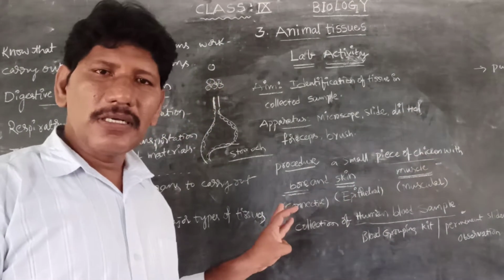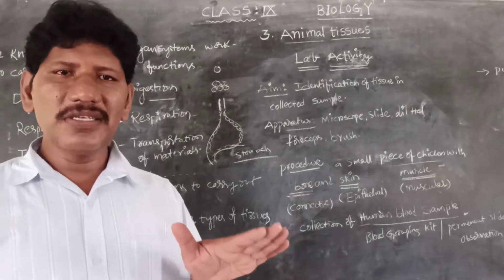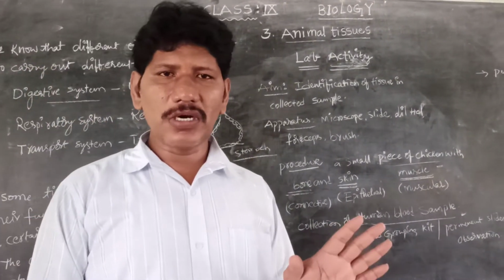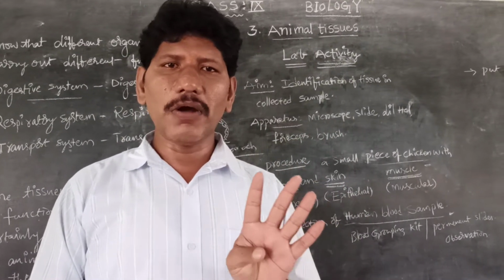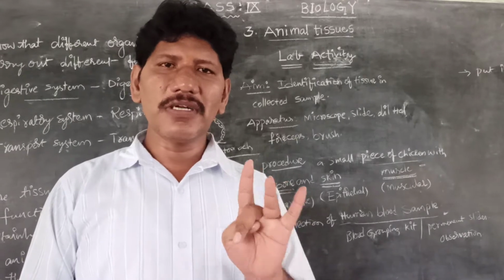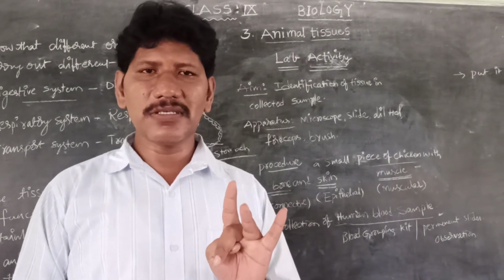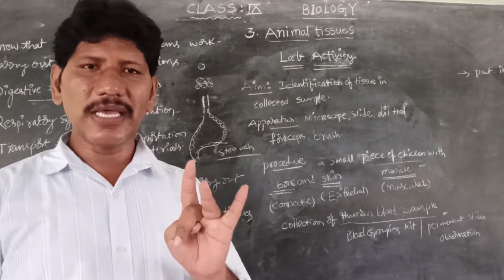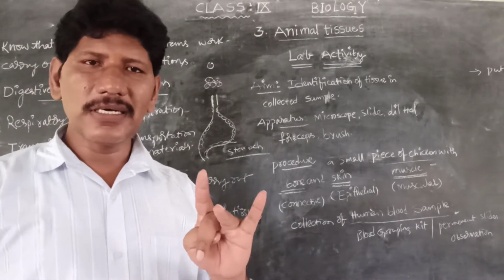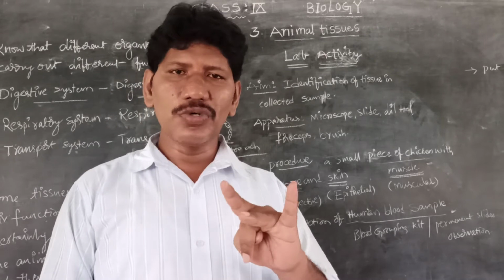So apart from that, the animals have 4 major groups of tissues for 4 major kinds of functions. Those are epithelial tissue for the outermost covering and protection, and muscular tissue meant for the contraction and relaxation of the muscles for locomotion and doing activities. Next, blood is the fluid connective tissue which connects the internal organs with bones and muscles.